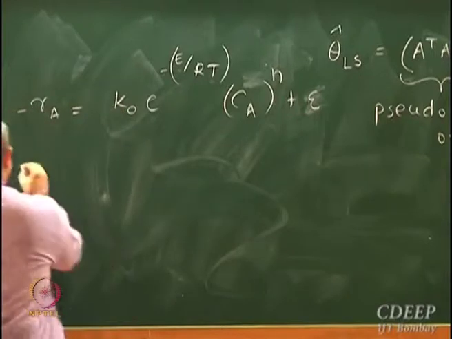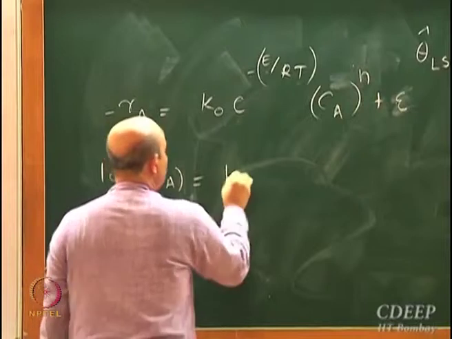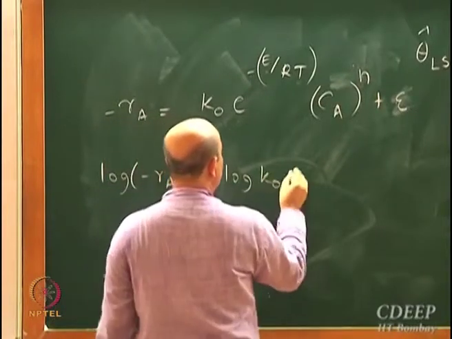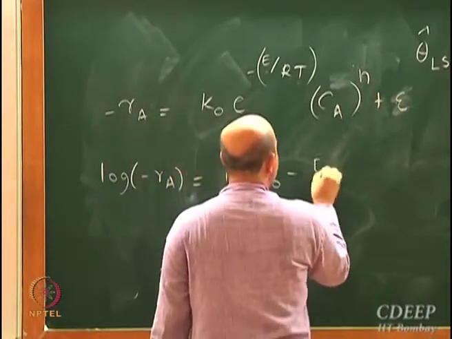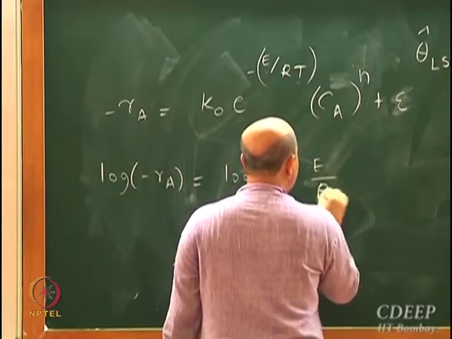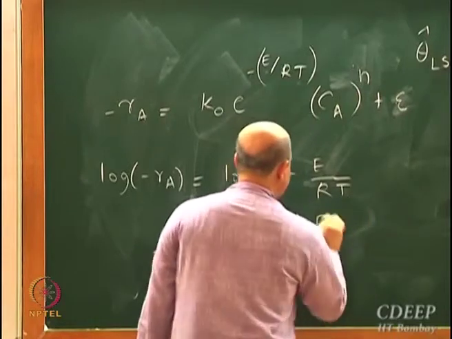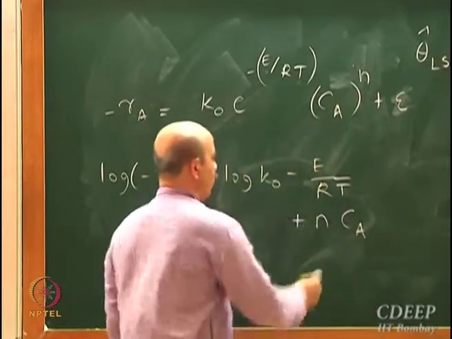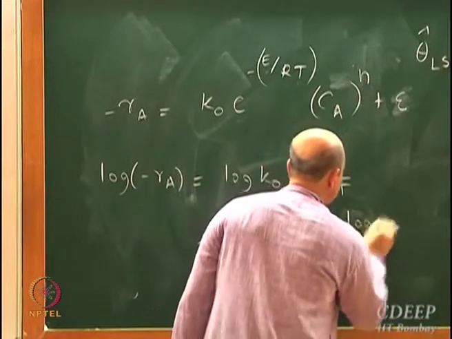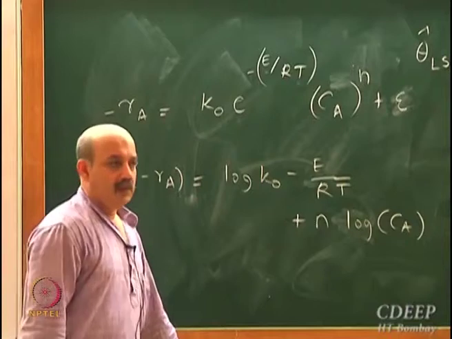I can say log of minus Ra is equal to log K naught minus E by RT plus n log Ca.